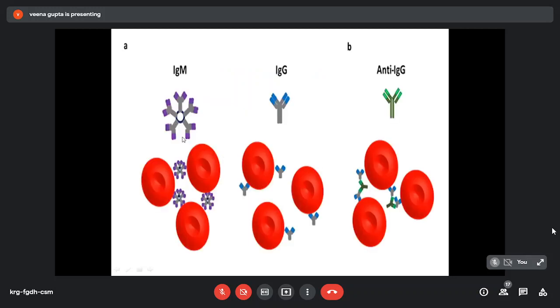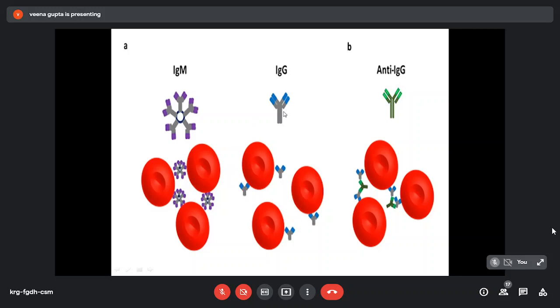Basically, anti-agglutinating antibodies are IgG type. IgM are complete or agglutinating antibodies. Why? Because IgG exists, I told you, in monomeric form. So it binds to the RBCs, but erythrocytes have a strong negative charge, which is called zeta potential. It keeps the cells apart with at least 18 nanometer span between the two cells.